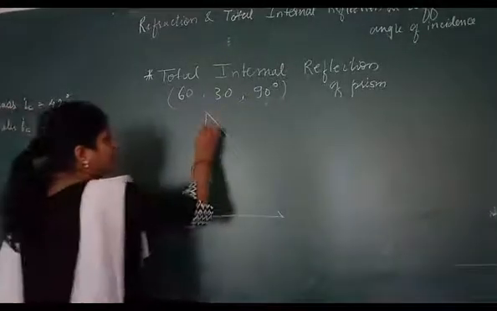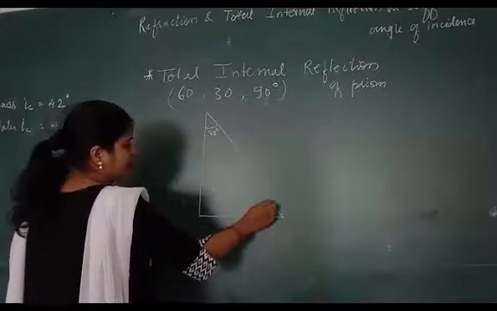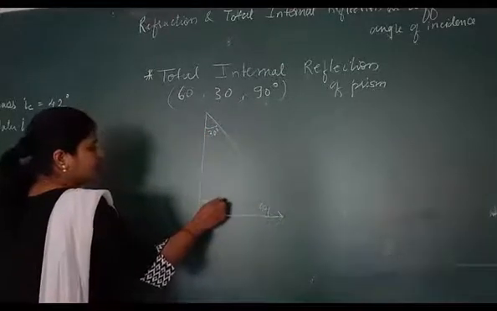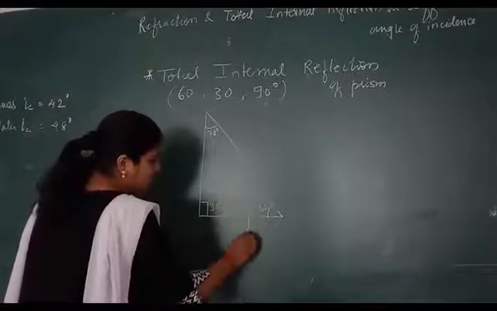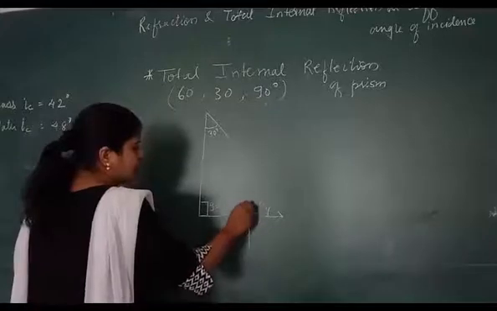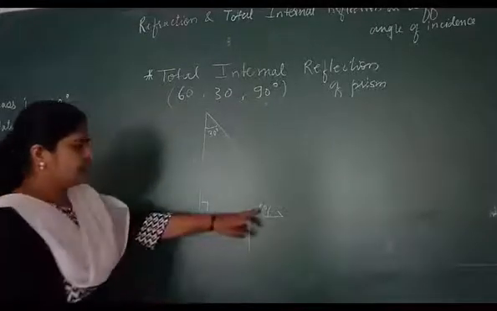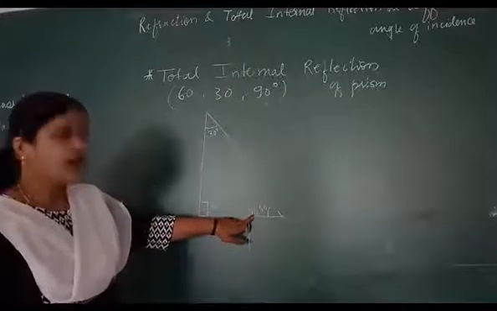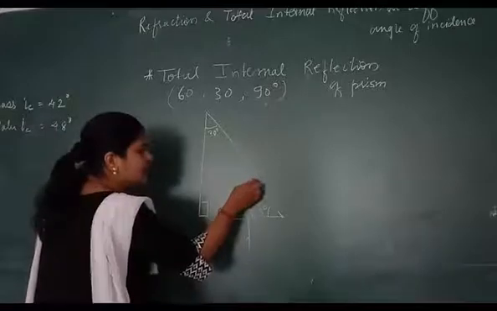This is 30 degree, this is 60 and this is 90 degree. Now the ray of light is passing through here. It is passing through normally. This is 90, 60, 90. Okay, कितना 150. 150 कितना बचा है? 30. This 30 is left.